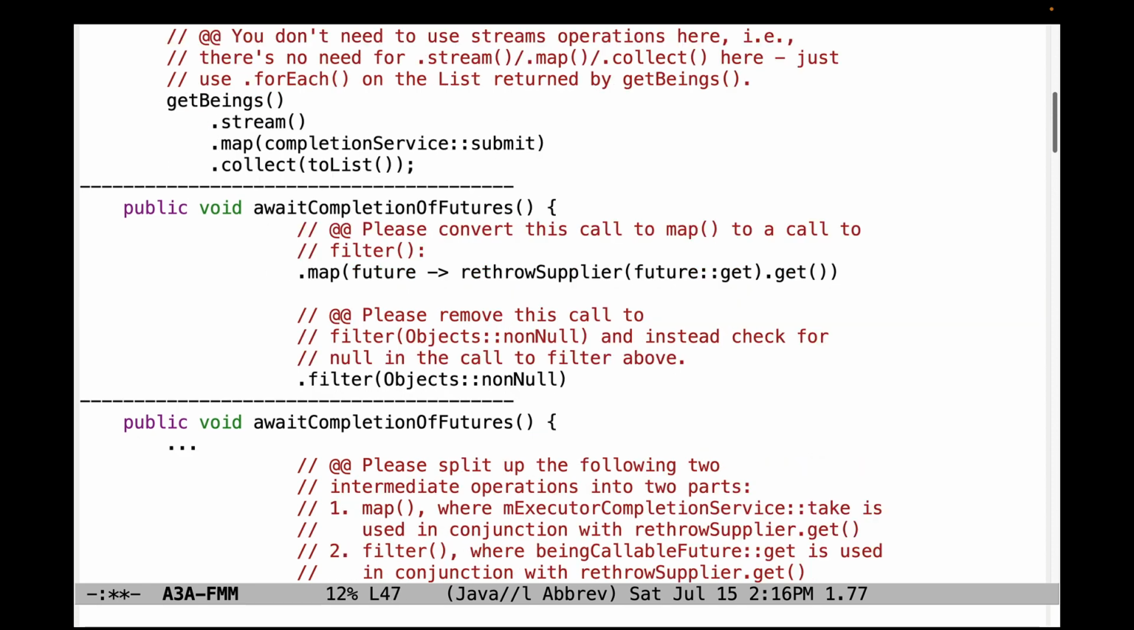Down here, let's take a look at many problems with awaitCompletionOfFutures. A lot of people had unit tests that didn't work correctly or demonstrated the code didn't work correctly. So first of all, please convert this call to map to a call to filter, not map. And then once you do that, you can get rid of the call to filter here as long as you check to make sure that what's returned from this supplier and get call is non-null. So that'll streamline the code a bit.